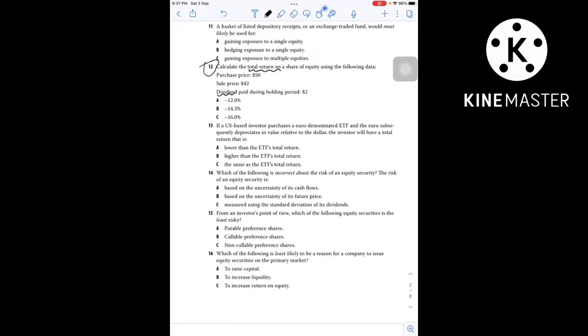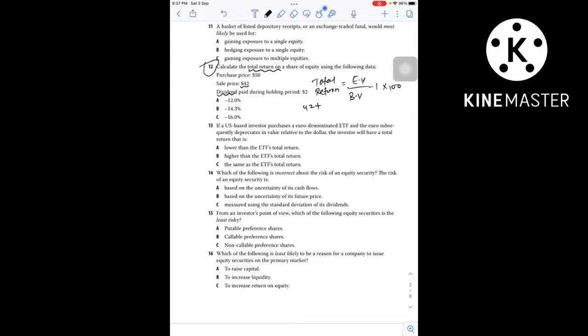And to calculate returns, especially holding period return, you can use this formula: ending value divided by beginning value, minus 1, into 100. Now this ending value also includes the information about dividend. So ending value is nothing but the current price, which is $42. So here I will write $42.